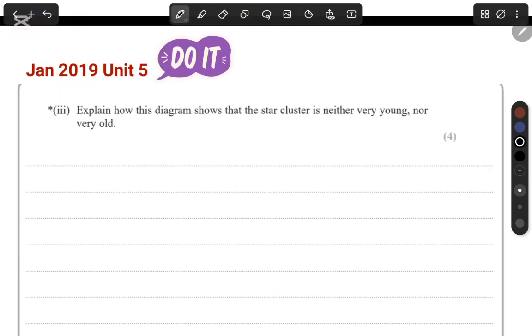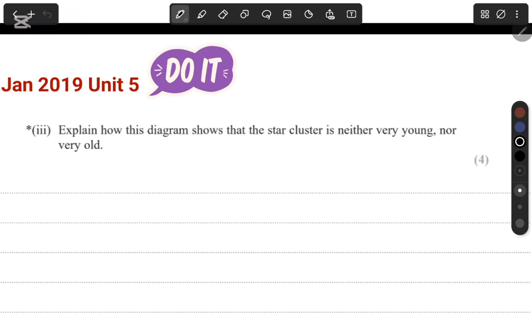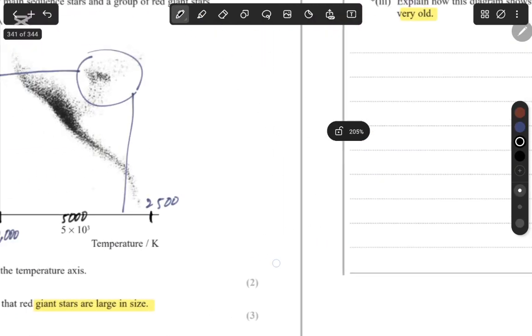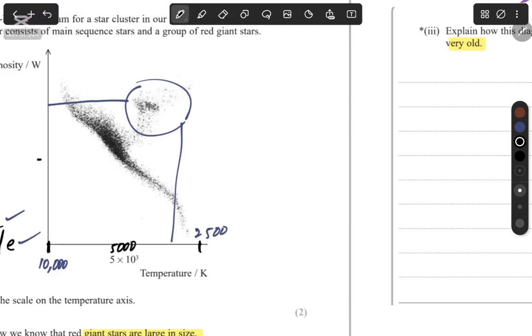Okay. So next it says, explain how this diagram shows the star cluster is neither very young nor very old. Now, first thing you could say, listen carefully, most of the stars you can see are in this main sequence.